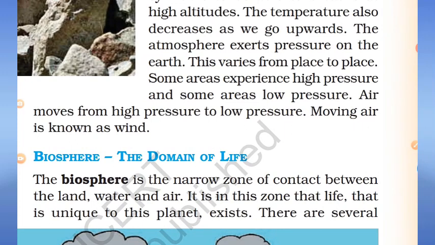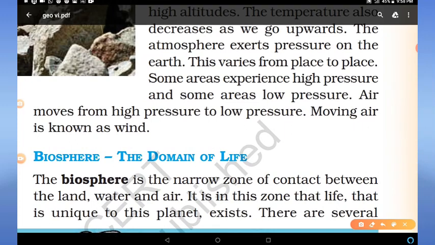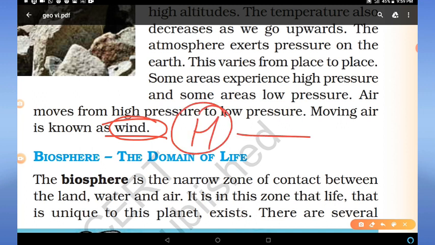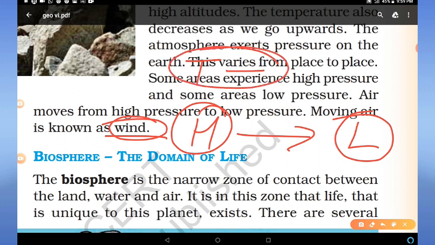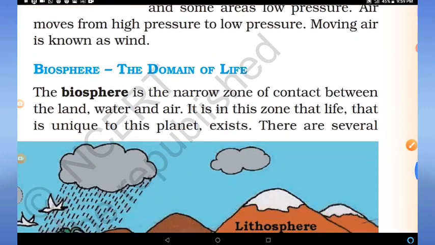You have to remember, moving air is known as wind, and air always moves from high to low pressure. When temperature is low, pressure is high; when temperature is high, pressure is low. So these two things you have to remember.